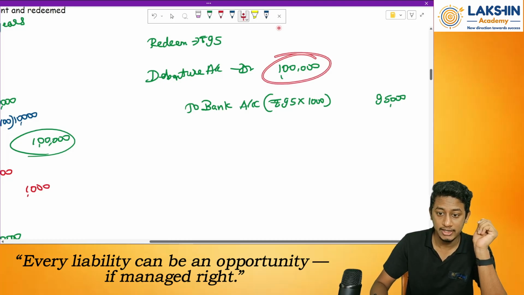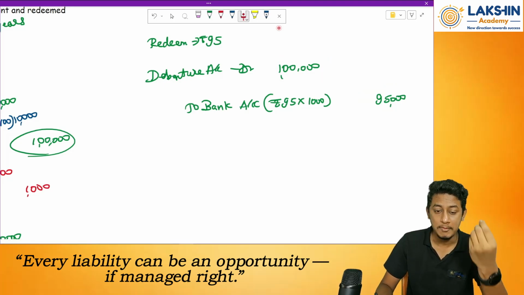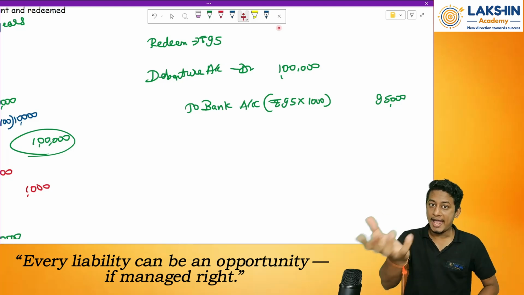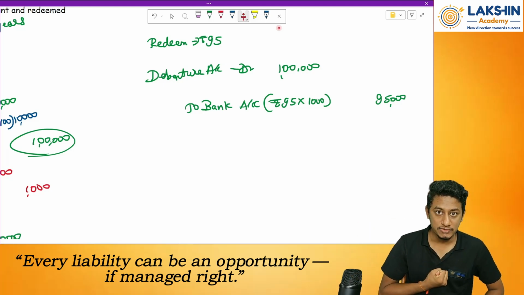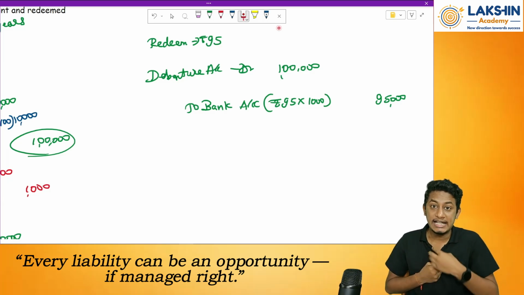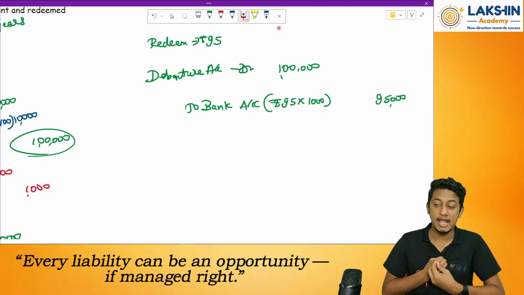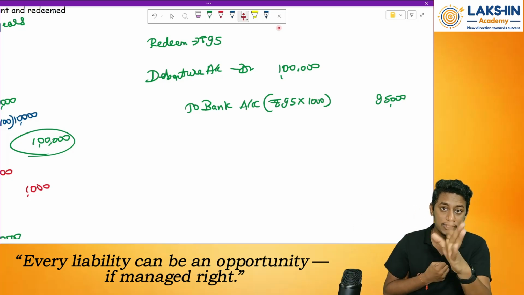Now what has happened? There's a gap over here, debit and credit. How will I fill this gap? See, I had taken a debenture worth rupees 1 lakh from the people, but while paying it off, I am paying 95,000 rupees. So am I at a profit or loss?